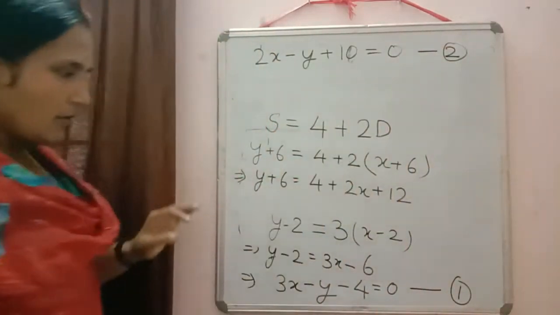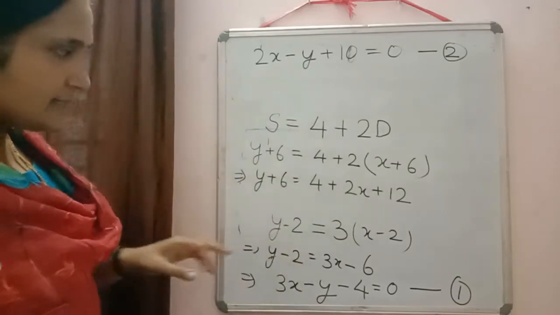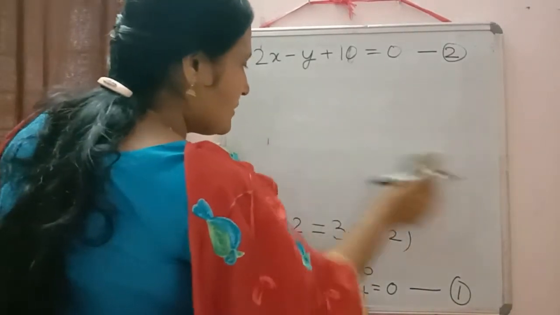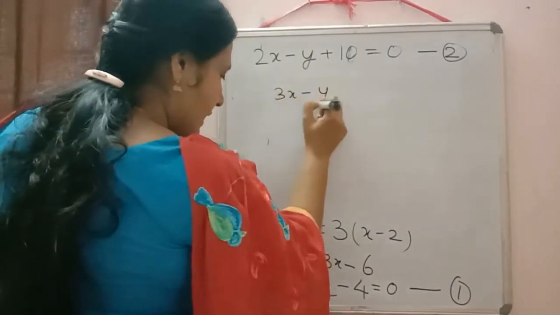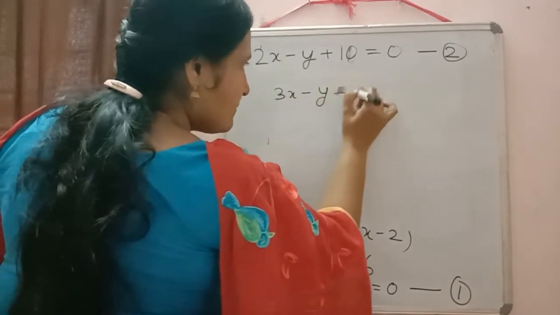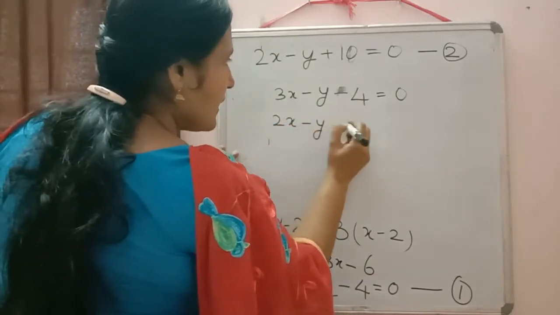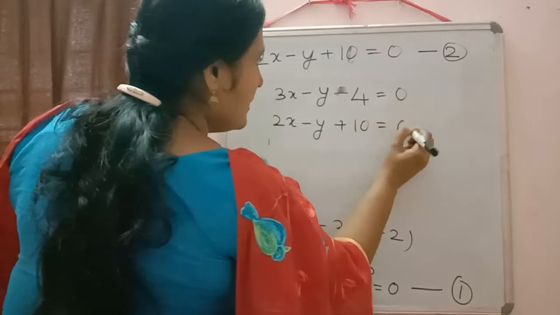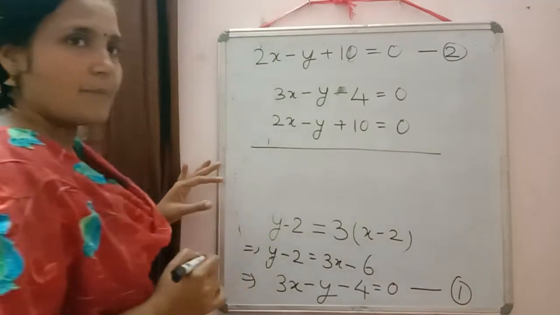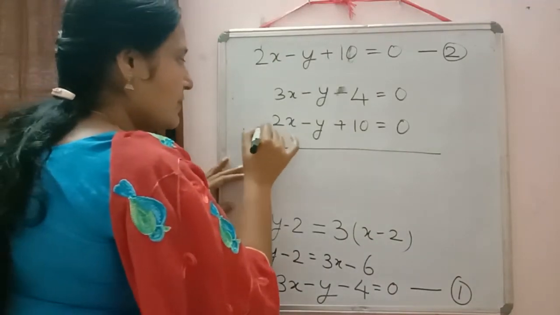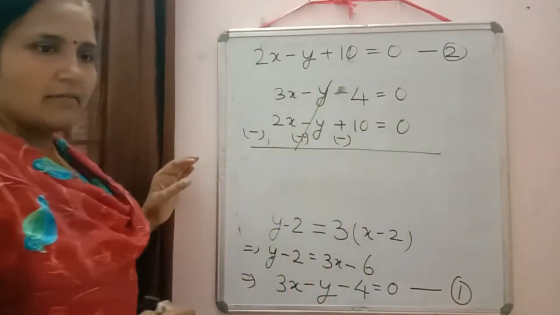Equation 2. Now we have equations 1 and 2 here, and as you can check, the coefficient of y is the same. So once again I will write both equations and then we can solve. Here it is written 3x minus y minus 4 is equal to 0, and the second equation we got is 2x minus y plus 10 is equal to 0. Now the coefficient of y has the same sign. Then what will we do, addition or subtraction? Yes, subtraction. When we do the subtraction, the sign will change. So y and minus y will get cancelled.